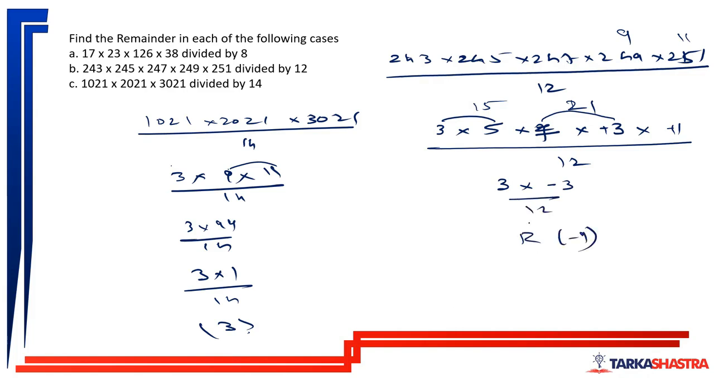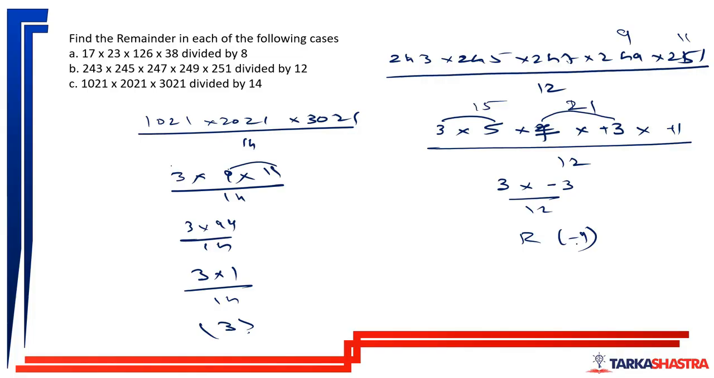But in practical life, can the remainder be -9? No. If I ask you any number divided by any other number, will you give me the remainder as negative? No, you will always give me the remainder as a positive value. Yes or no? This is the negative remainder concept, where we are making some changes to ease out our calculation. But actually, the remainder should be positive only.